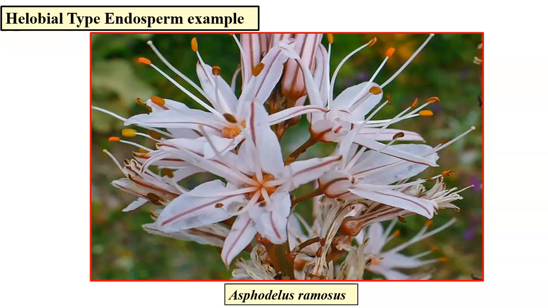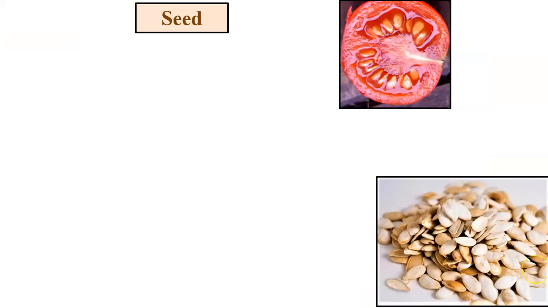This is Asphodelus plant in which halobial type of endosperm is observed. It belongs to order Liliales. It's a monocotyledonous plant. Let us now discuss development of seed.